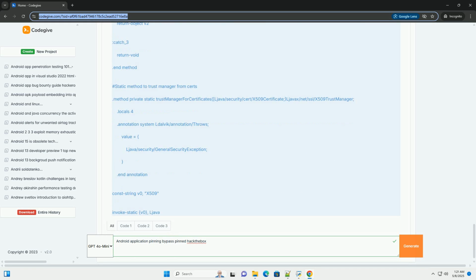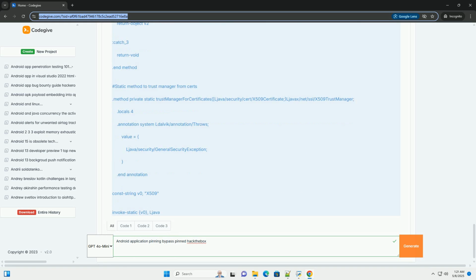A bypass will likely involve modifying the behavior of the createTrustManager method or altering the trustManagerForCertificates method. 4. Dynamic instrumentation with Frida. Frida is a powerful dynamic instrumentation toolkit that allows you to inject JavaScript code into a running process and modify its behavior at runtime. We'll use Frida to bypass the certificate pinning implemented by the pinned application.